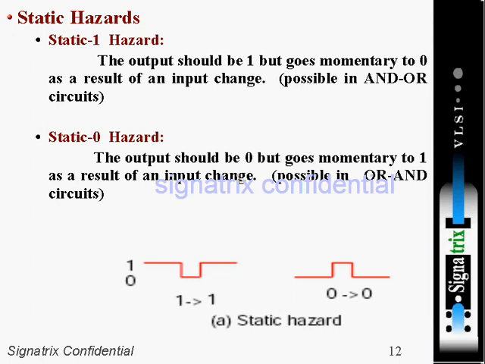Static 1 hazard is possible in an AND-OR combination: in the first level you have AND gates, in the second level an OR gate. In an OR-AND circuit it's possible to get static 0 hazard.